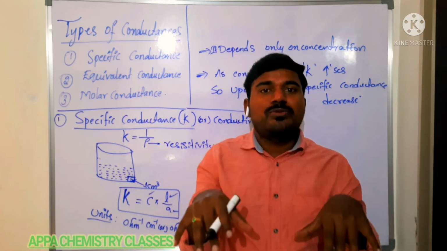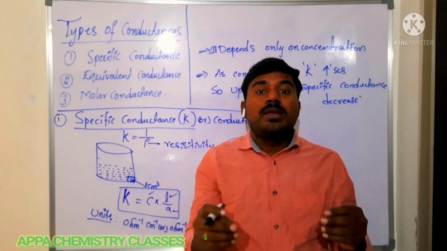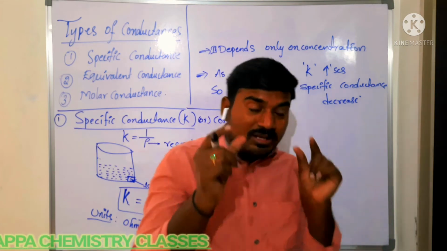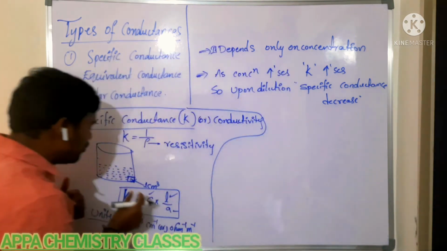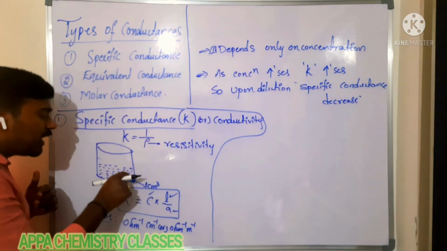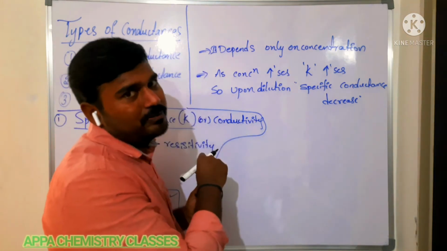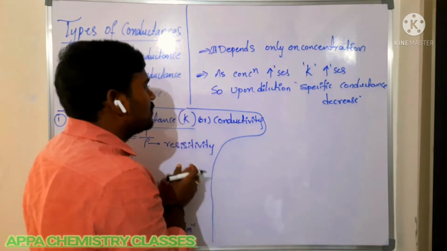Okay, upon dilution, conductance increases, but specific conductance decreases. What is the reason? If you consider 1 centimeter cube of an electrolytic solution, the conducting ions are fewer in that specific volume. So that is what specific conductance is.